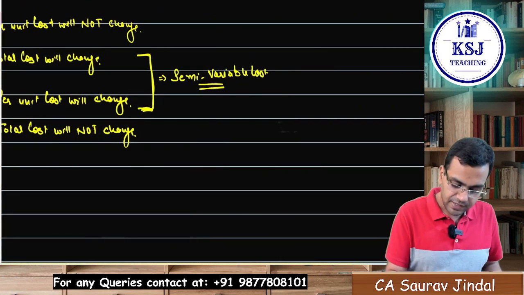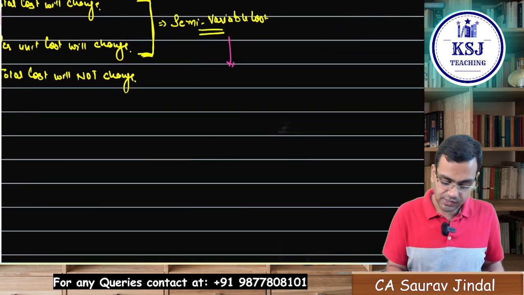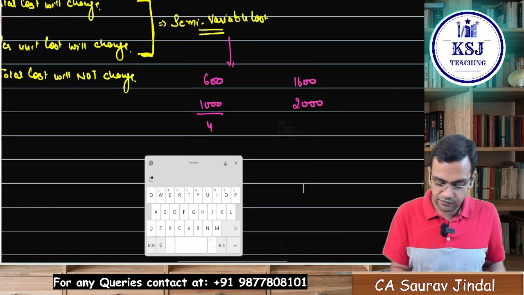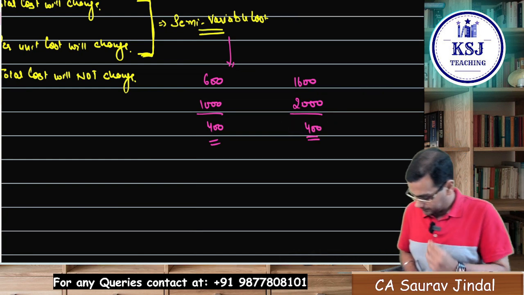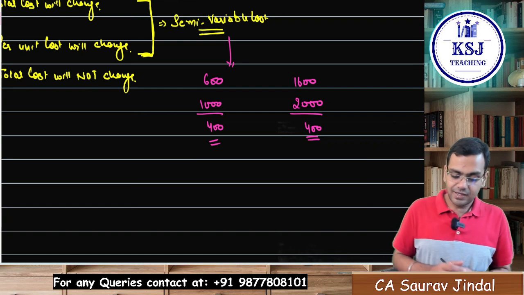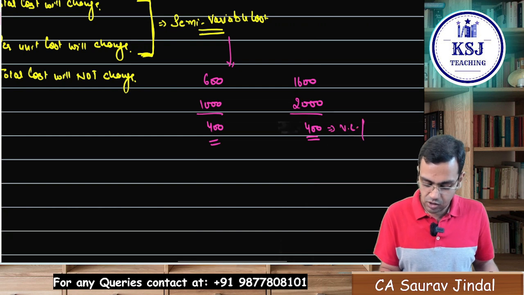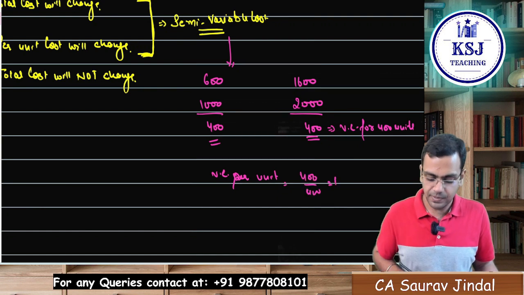Okay, I'll tell you once that how this semi-variable cost is to be bifurcated between variable and fixed. How do we do this? Let's see. At 600 units, what is the cost? 1600. At 1000 units, what is the cost? That is 2000. Now, for a change of 400 units, what is the cost that is changing? That is by 400, right? For the increase in the 400 units, my cost is also increasing by 400. So this is a variable cost for 400 units. Can you tell me the variable cost per unit here? That is 400 divided by 400, 1 rupee, right?